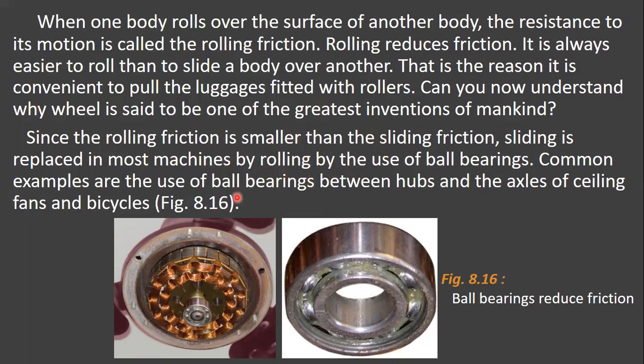Common examples are the use of ball bearings between the hubs and the axles of ceiling fans and bicycles. You can see in your home the ball bearings between the hubs and the axles of a ceiling fan. The hub is the central part of a wheel rotating on or with the axle. The ball bearings are fitted between the hubs and the axles of ceiling fans and bicycles to reduce the friction.